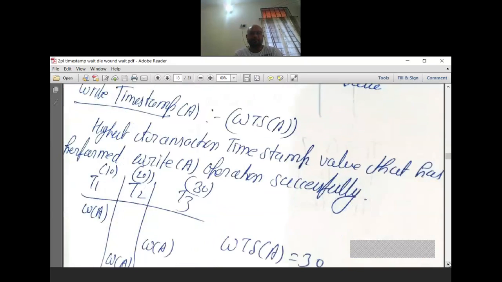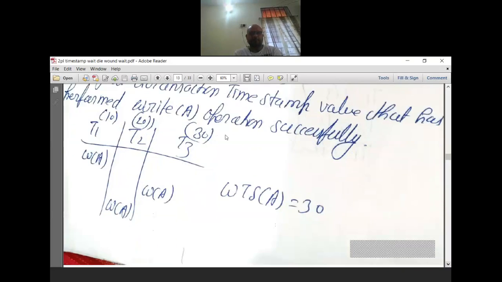In a similar fashion, what is the write timestamp, a higher value? You can see T1 timestamp is 10, T2 timestamp is 20, and T3 timestamp is 30. From T1 to T2 we can move, from T1 to T3 we can move, but we cannot move from T3 to T2. That means we cannot move from T3 to T2.